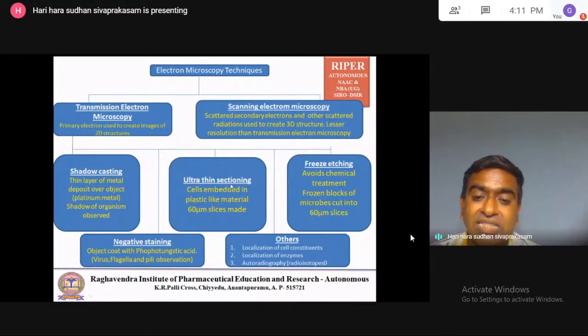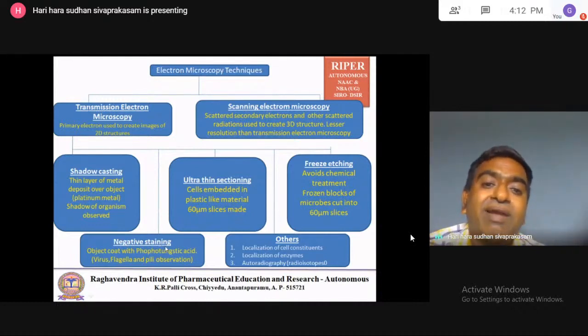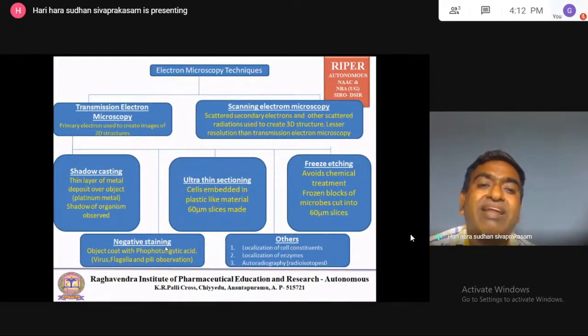Then the next is negative staining. We'll see ultra thin sectioning and freeze etching later. In the negative staining, the object is coated with phosphotungstic acid. This phosphotungstic acid will not allow the electrons to penetrate, it will reflect the electrons.